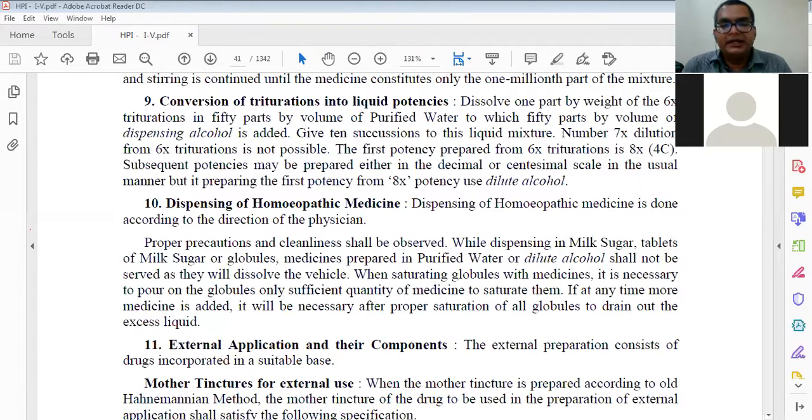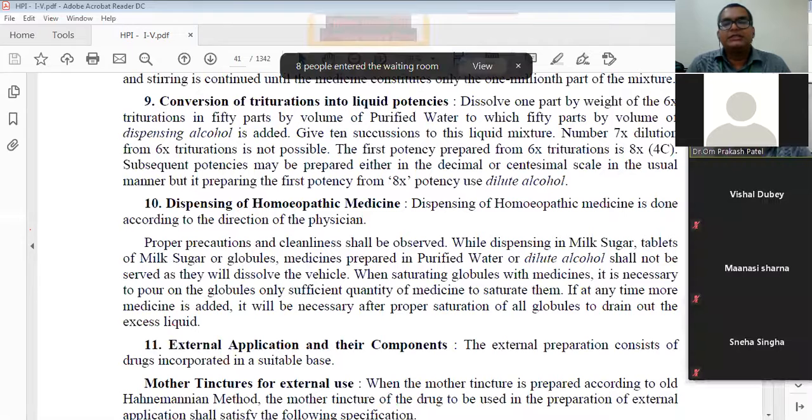Give 10 downward succussions to the liquid mixture. Next, 7x dilution. Subsequent potencies may be prepared either in the decimal or centesimal scale in the usual manner, but if it is prepared in the first potency, that is the 8x potency, use dilute alcohol. It means if you are making the 8x potency, then you have to use dilute alcohol here.